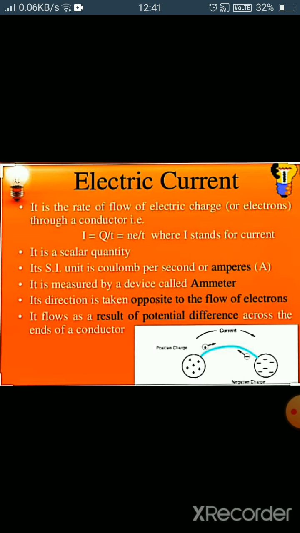And the direction of electric current is always opposite to the direction of flow of electrons. Suppose the electrons are flowing in the right direction, right? So we say the current will flow in the left direction, right? So that is the direction of the current, just opposite to the direction of the electrons.